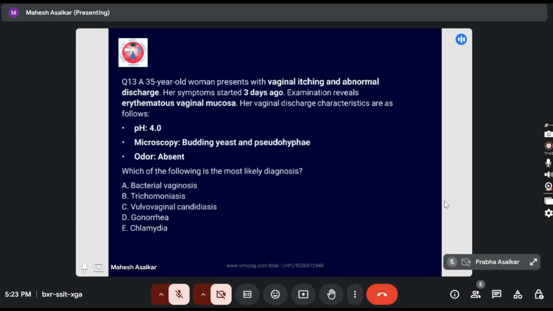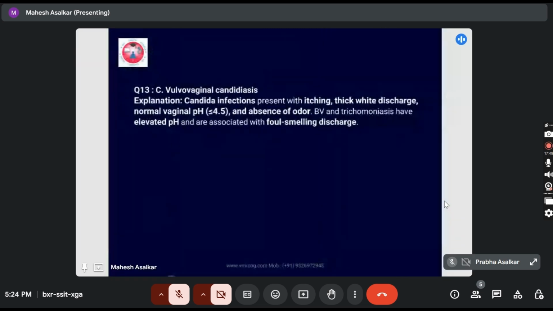C. Vulvovaginal candidiasis. Correct. Here pH as well as budding yeast and pseudohyphae. Okay. So these are the two important things. So acidic pH. So vulvovaginal candidiasis, a candida infection, presents with itching, thick white discharge, normal vaginal pH less than 4.5, and absence of odor. Bacterial vaginosis and trichomoniasis have elevated pH and are associated with foul smelling discharge.